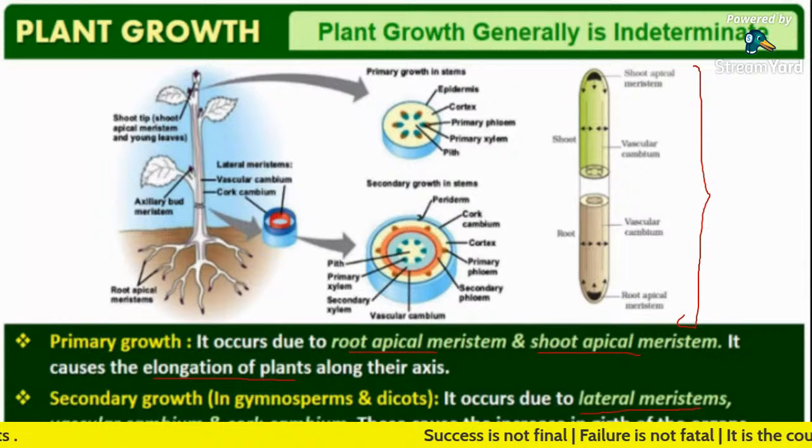Okay guys, this is all about primary growth and secondary growth.